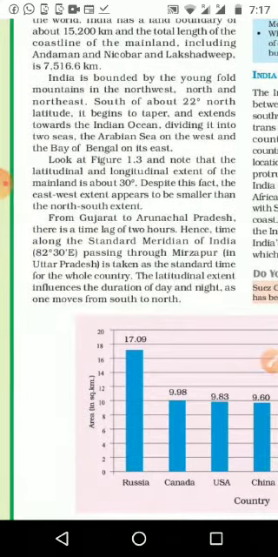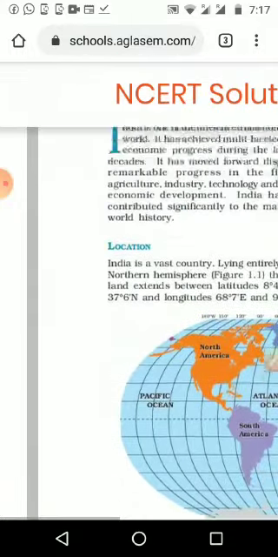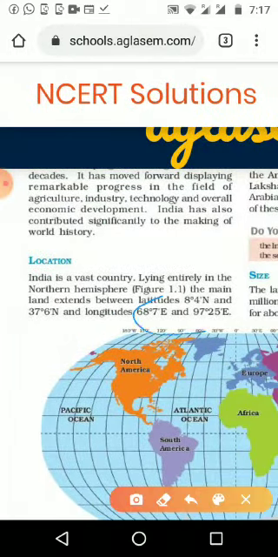Then the latitudinal and longitudinal extent of the mainland is about 30 degree, because we have seen the location of India is from 68 degree east to 97.25 degree east, which is almost 30 degree.